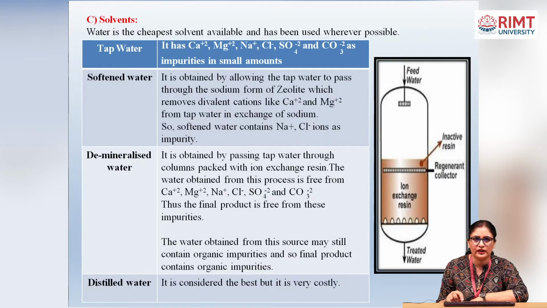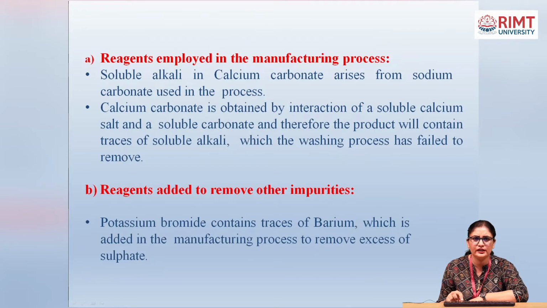and sodium and chlorides. Next one is a reagent employed in the manufacturing process. Soluble alkali in calcium carbonate arises from sodium carbonate used in the process. Whatever reagent we use, there are impurities due to reagents. Calcium carbonate is obtained by interaction of a soluble calcium salt and a soluble carbonate. Therefore, the product will contain traces of soluble alkali, which the washing process has failed to remove.